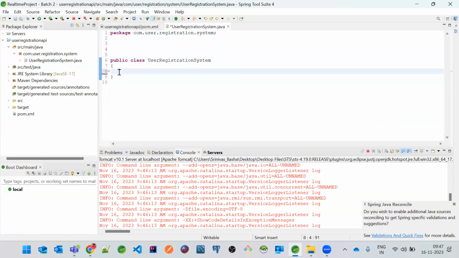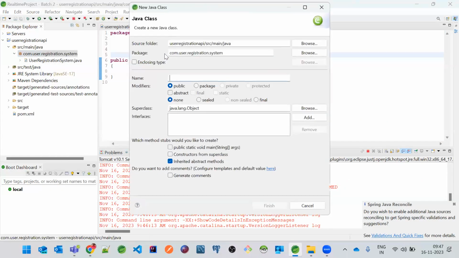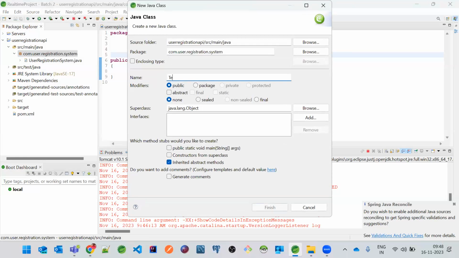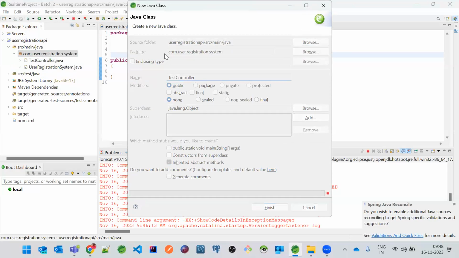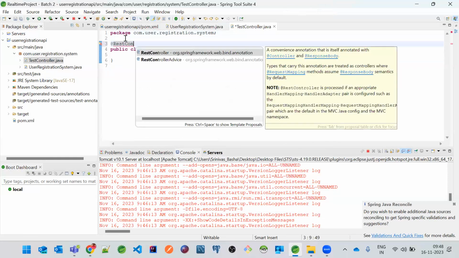And I also don't want this because this is a server-side application. We don't run it. Okay, Tomcat server runs our application. So here I just wanted to create one simple controller, first of all. So I just wanted to make this as a test controller. And I just wanted to make this as @RequestController. I'll just tell you all these annotations, but wait for 2 to 3 minutes.